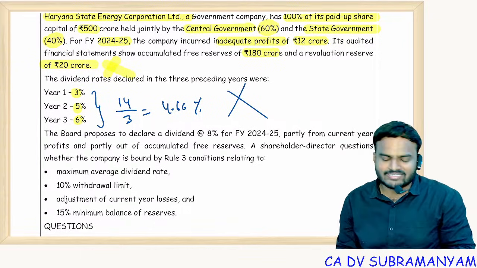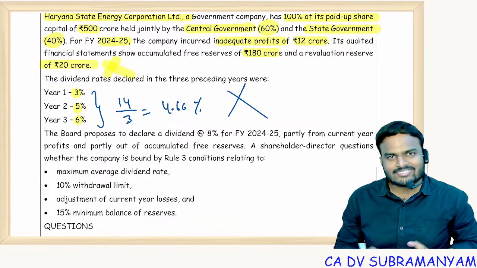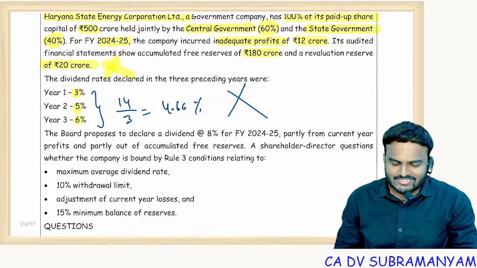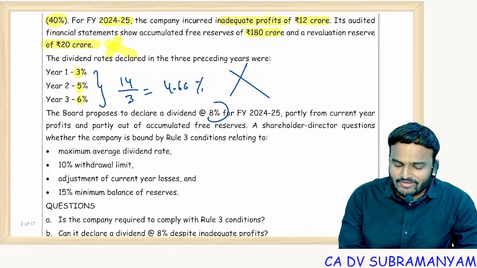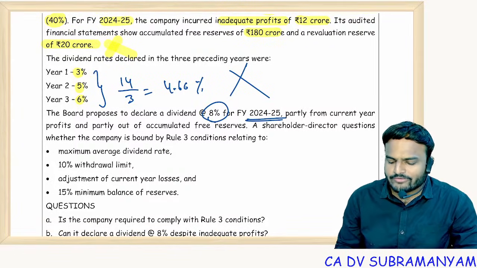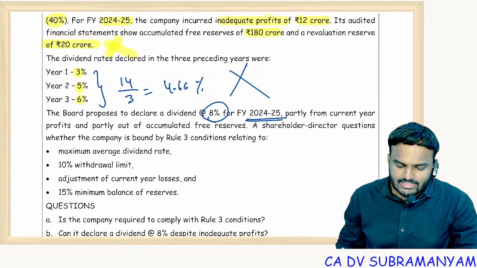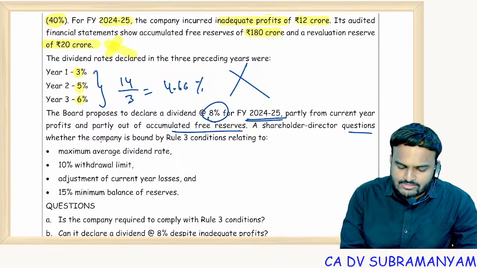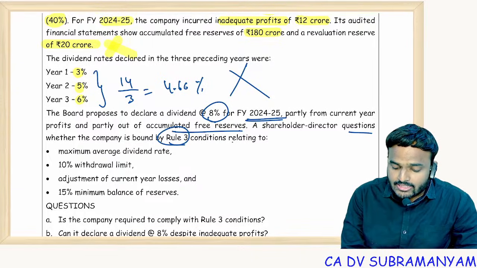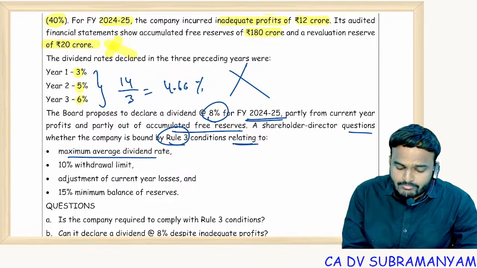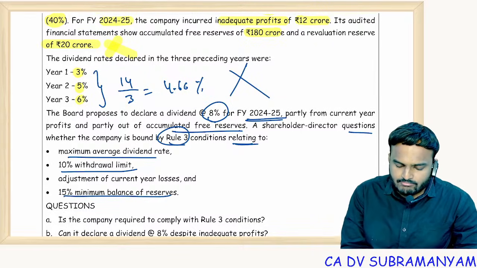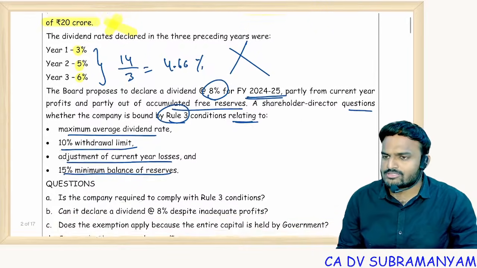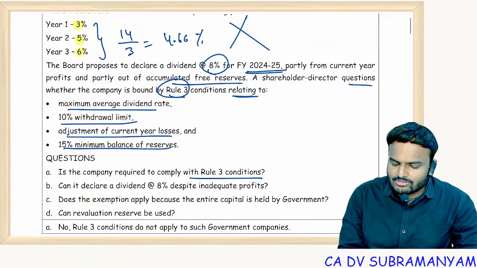Calculation not applicable. Average rate of dividend, condition 2, condition 3, condition 4 not applicable, since it is a 100% government owned company. So generally students will do calculations. I also did it, but not required. The board proposes to declare a dividend of 8% for financial year 24-25, partly from current year profits and partly out of accumulated free reserves. A shareholder director questions whether company is bound by Rule 3 conditions relating to maximum average dividend rate, 10% withdrawal, 15% minimum balance, adjustment of current year loss. Is company required to comply with Rule 3 conditions?